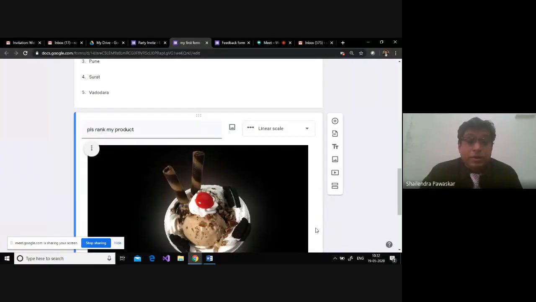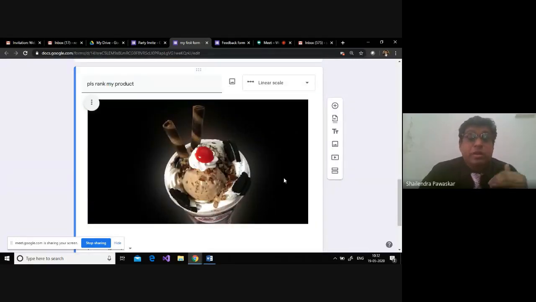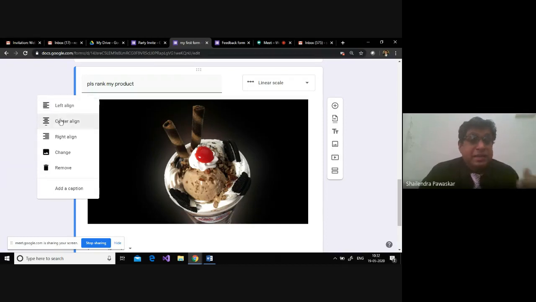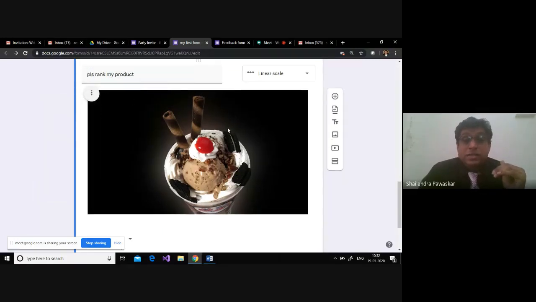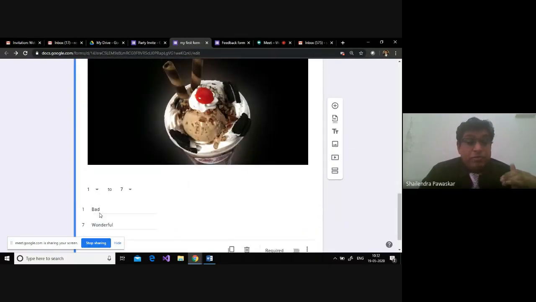So this is a product, right? This is how you can add an image to your questionnaire also. Now you can see three dots here. The three dots are the options for you. You can left align, center align, change this image, or remove this image. These are the options given for you to work with the image. Let us see how the output will change. Now definitely, that was bad, this is wonderful. I can even have something very wonderful to understand, right? It is called emojis, right?